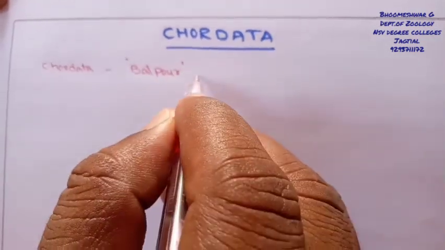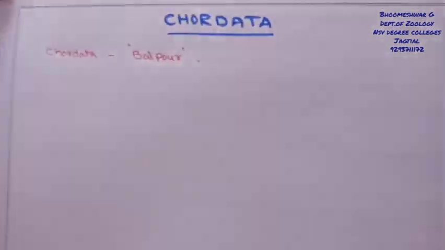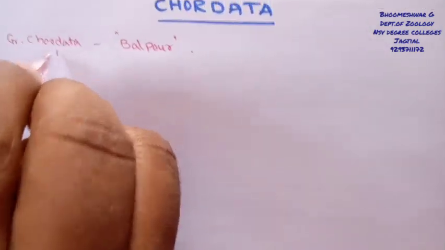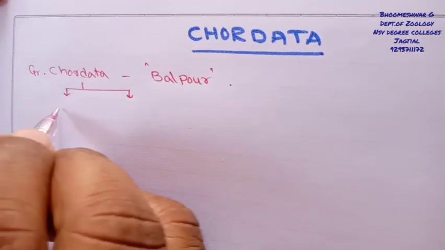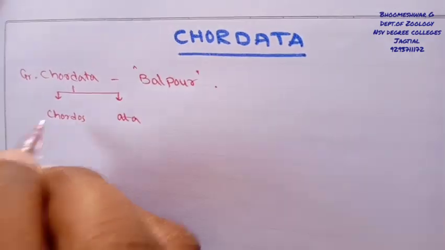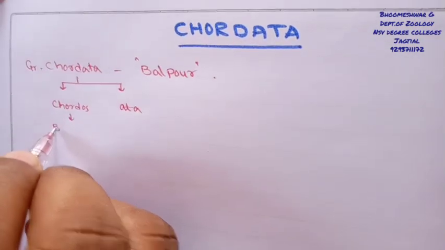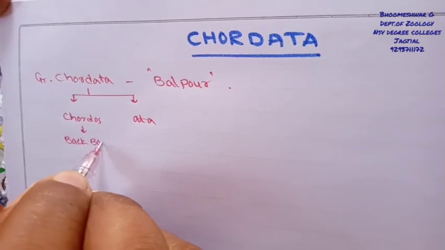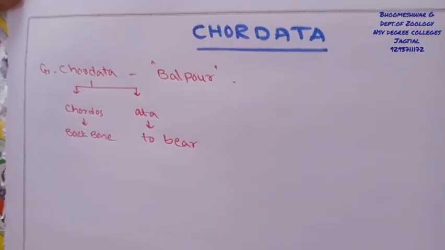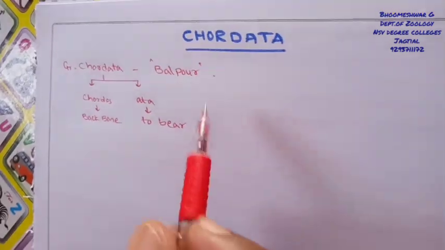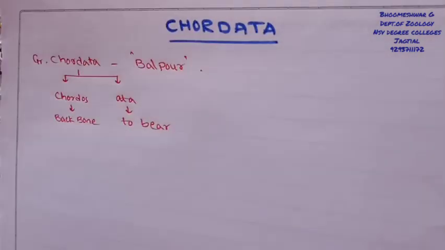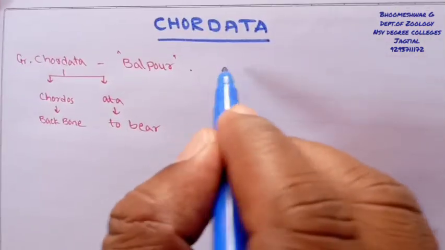Balfour gave the term chordata, which is a Greek term with majorly two Greek words: one is chordos and the second one is ata. Chordos is nothing but backbone, and ata is nothing but to bear or to have. So simply, backbone-having individuals belong to chordata.